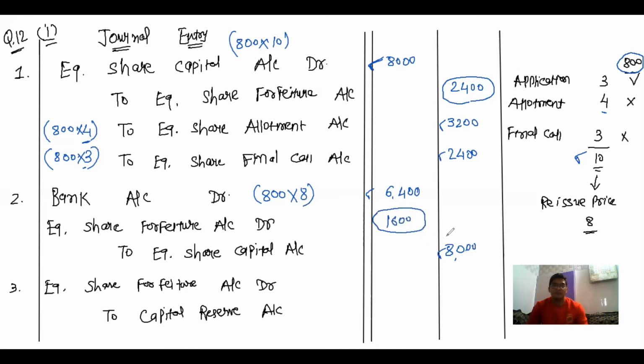Now third journal entry, that is forfeiture account. It is simple. We have to deduct forfeiture account in journal entry number 2 from forfeiture in journal entry number 1: 2400 minus 1600, and the difference comes to 800 rupees. That's it. This is the first sum in question number 12. Got it? And now I'm going to start the second sum in question number 12.